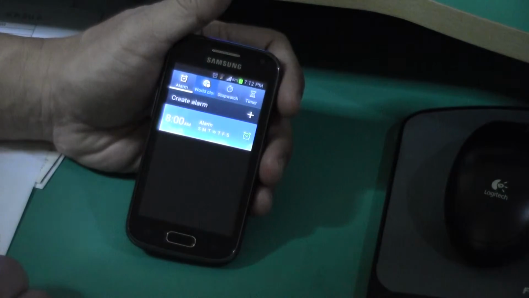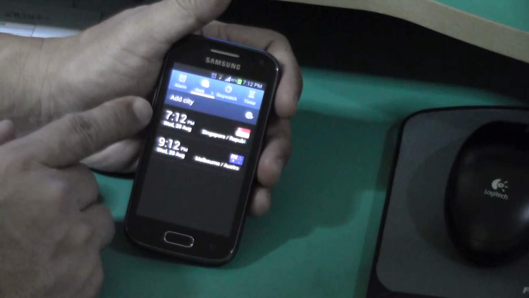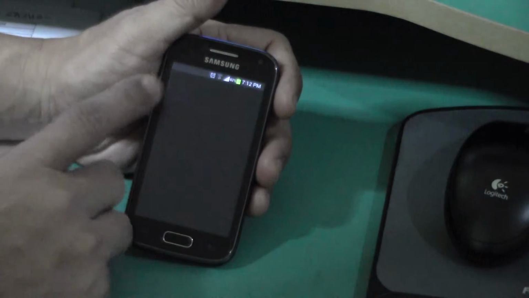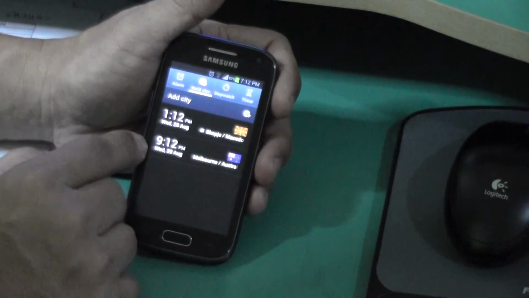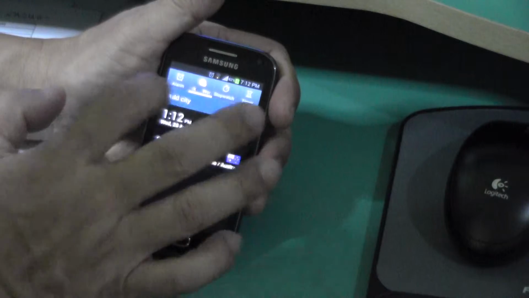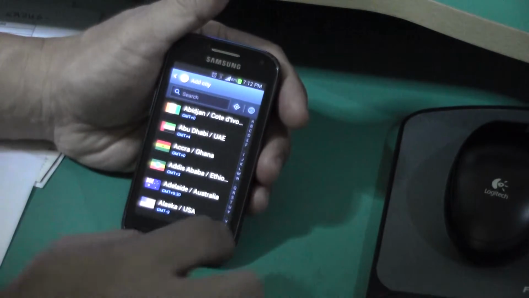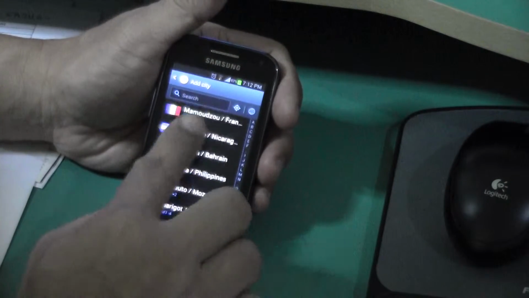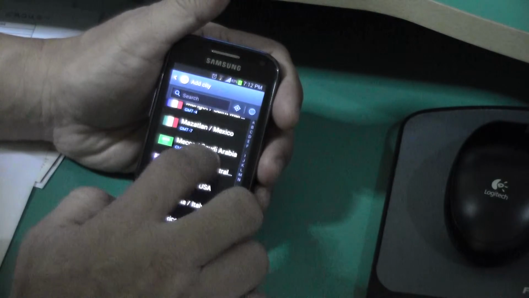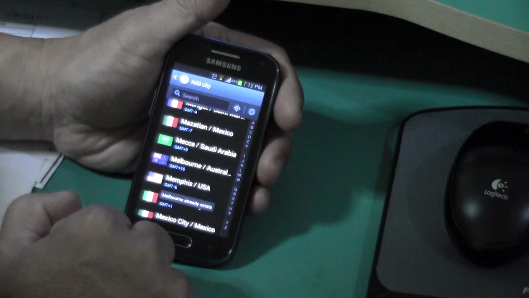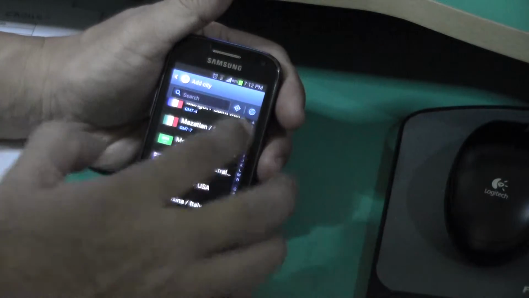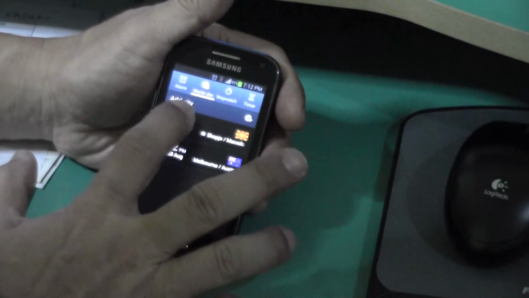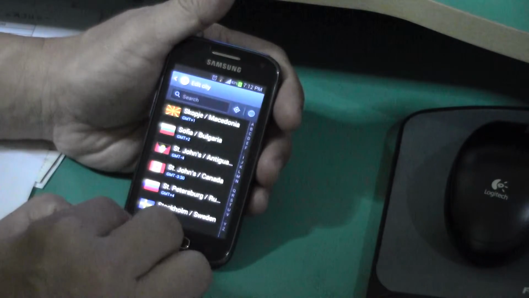World clock. By default, there's one set up based on Singapore time. You can change to Malaysia time, and one in Melbourne, so you can know your child's time. So let's say we add city. Let's say go to Melbourne. Melbourne, Australia. It says already exists. That means I've done it already. Melbourne, Australia. This one I don't want.